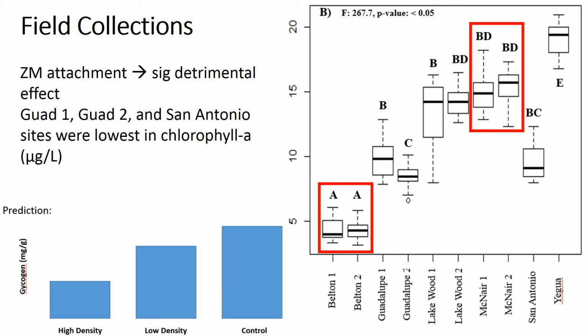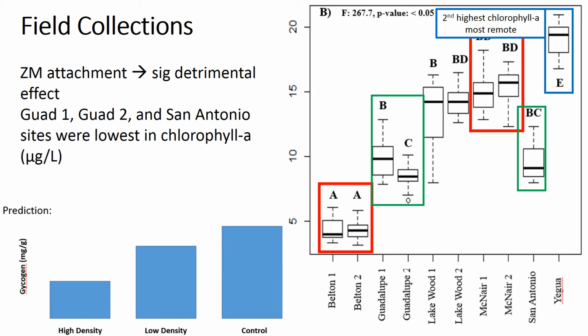Another thing that I wanted to point out is that McNair 1 was highest in chlorophyll A, however, it is lower in glycogen concentration than some of our other sites. Also, I wanted to point out Guadalupe 1, Guadalupe 2, and San Antonio. These sites have lower glycogen concentrations, but they were also lowest in chlorophyll A. The last thing I kind of want to mention here is that our Yegua site was second highest in chlorophyll A and our most remote site. It was in the middle of cow pasture, so I loved going to this site. But it was also interesting to see it kind of rise above the other sites in glycogen concentration.